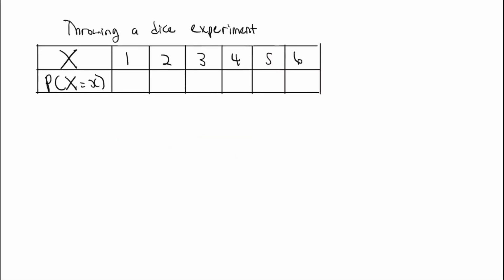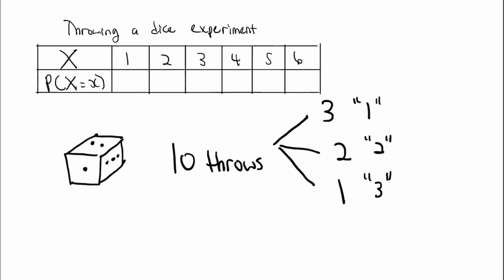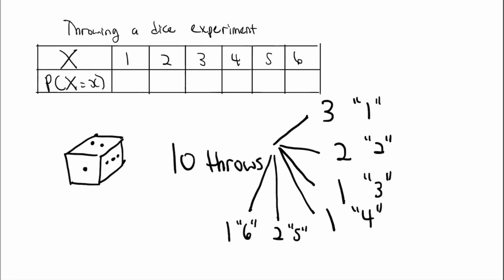So imagine I were to do this experiment using a real dice. And let's say for example I were to do this 10 times. I do it over 10 throws. And let's imagine in these 10 throws I get 3 ones, I get 2 twos, I get 1 with outcome 3, I get 1 for outcome 4, for outcome 5 I get 2 times, and outcome 6 I get 1 time. Okay, so I throw the dice 10 times and the number of each outcome that I get is listed here.